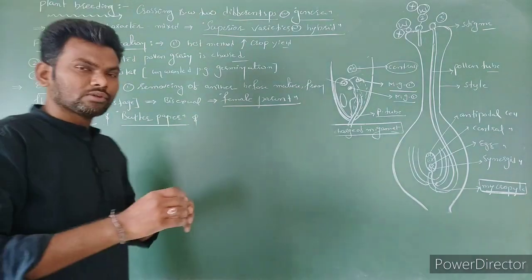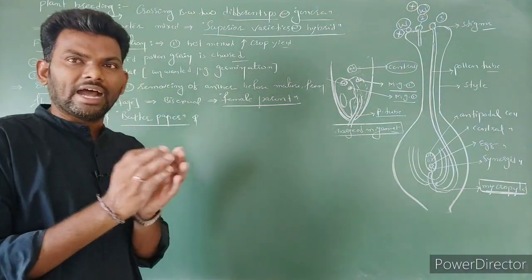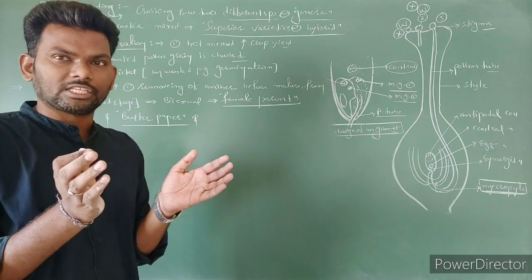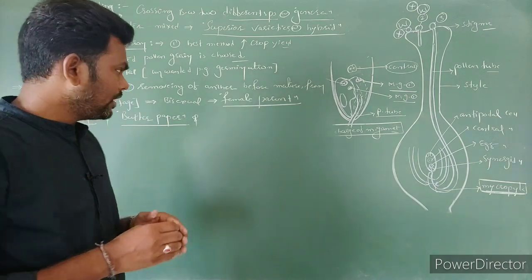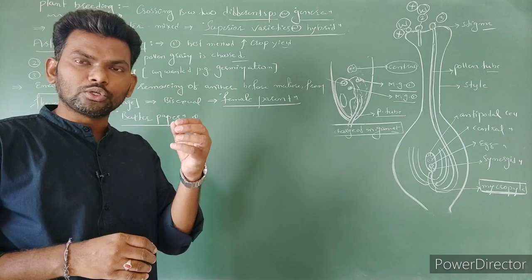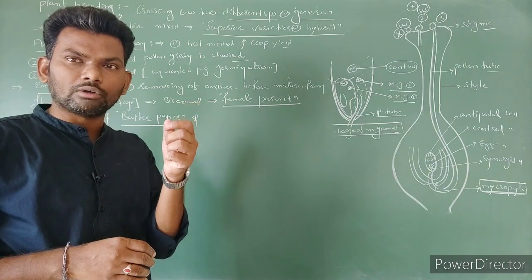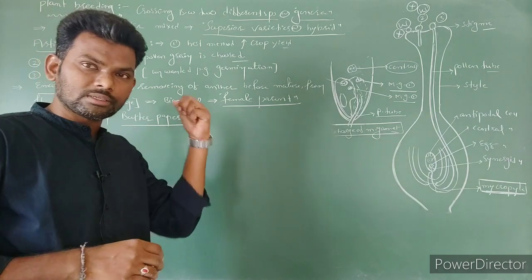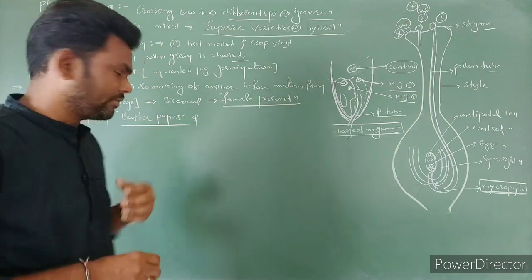Later, after some time the flower is going to anthesis, the flower opens, exposing the style and stigma. Then we choose the desired pollen grains and drop them on this emasculated flower.